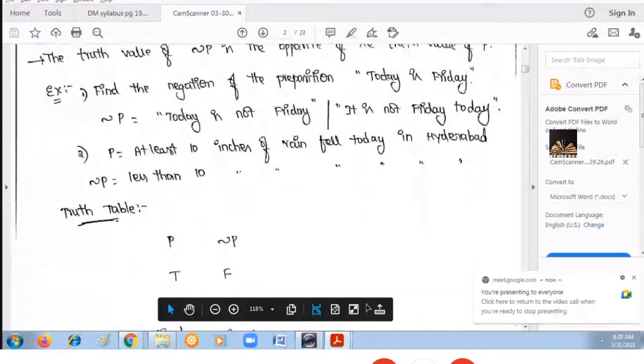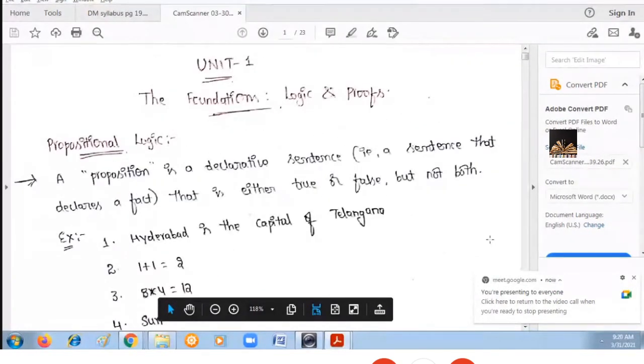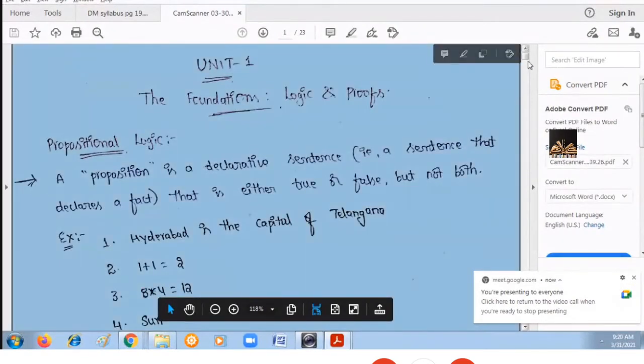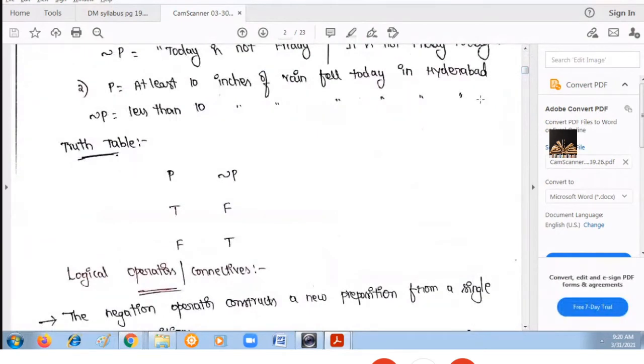So now see how to design truth tables. How to design the truth table for negation. When you are supposed to find the negation, it can be applied to a single propositional variable. How many truth values can you have? Either true or false, only two. So I am taking one propositional variable p and I need to calculate the negation.